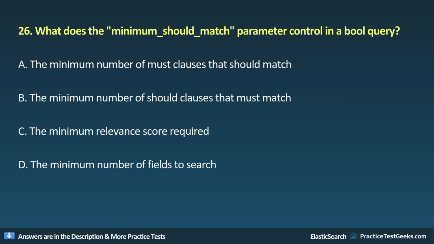26. What does the minimum_should_match parameter control in a bool query? A. The minimum number of must clauses that should match. B. The minimum number of should clauses that must match. C. The minimum relevance score required. D. The minimum number of fields to search.